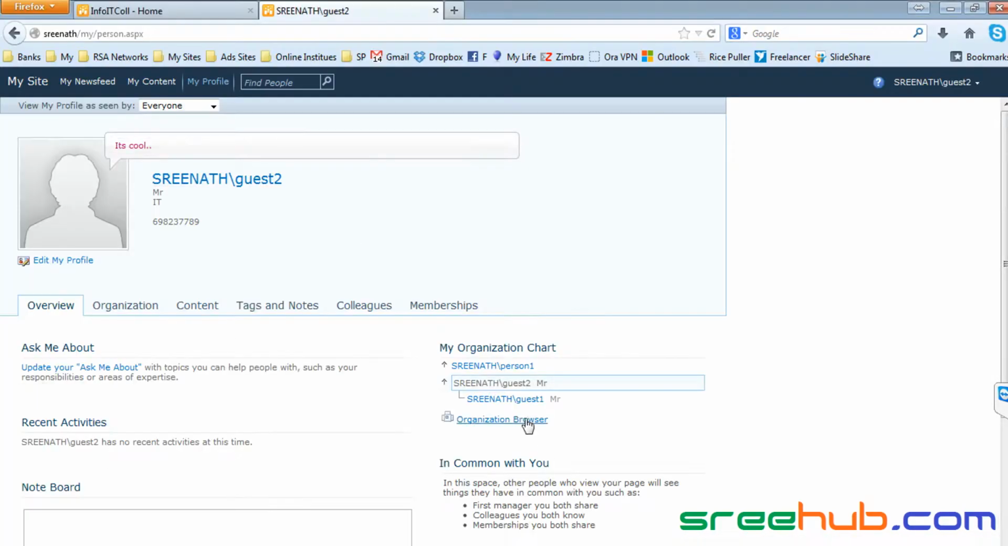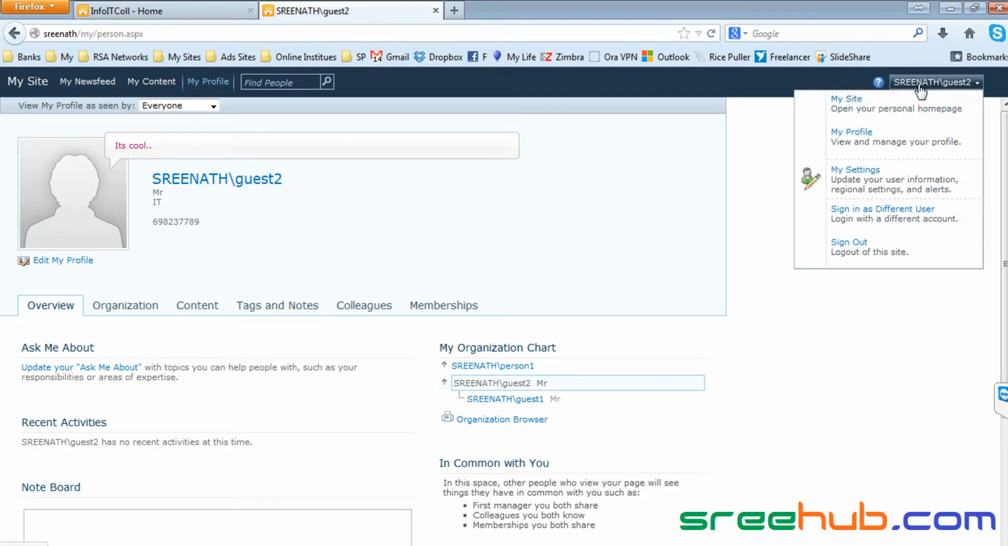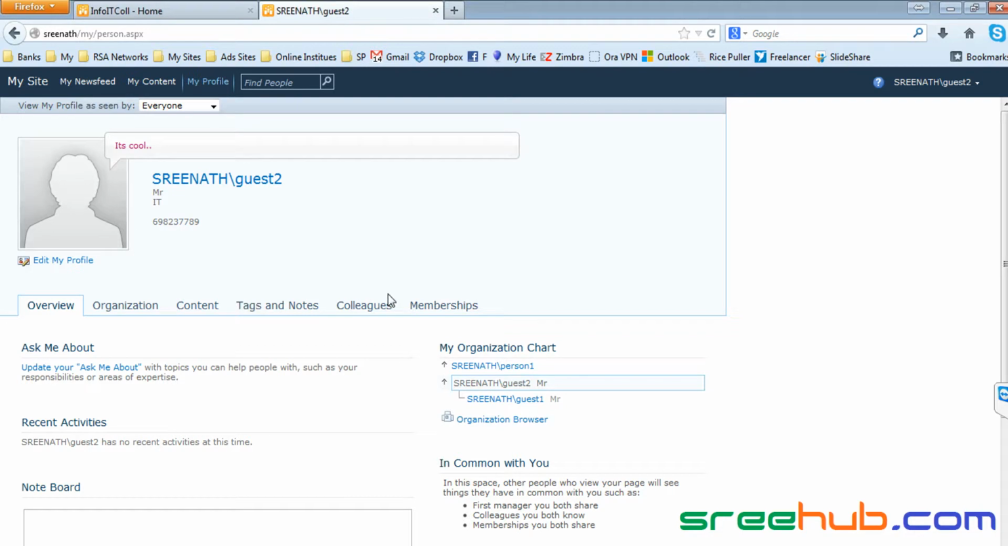You can see here we are at guest 2. You can see the organization chart where guest 1 is your subordinate, and person 1 is your manager. So you can see your complete organization chart in your page. Anyways, let's stay here, not a problem.